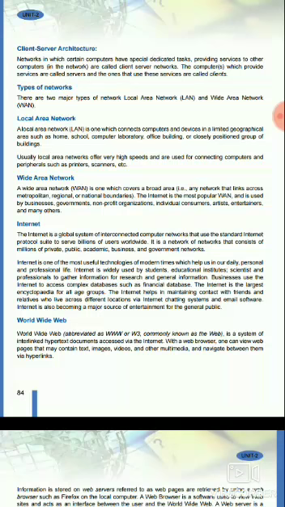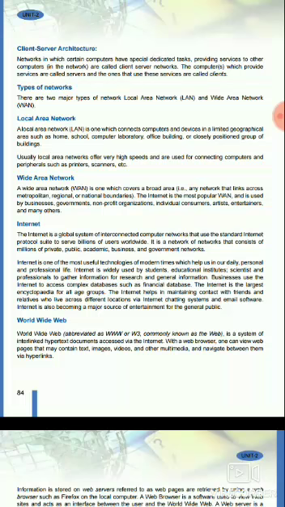Internet is widely used by students, education institutes, scientists and professionals to gather information for research and general information. Businesses use the internet to access complex databases such as financial databases, and the internet is the largest encyclopedia of all age groups. So it has every information, or we can say that all information, whatever possible, we can get from internet.